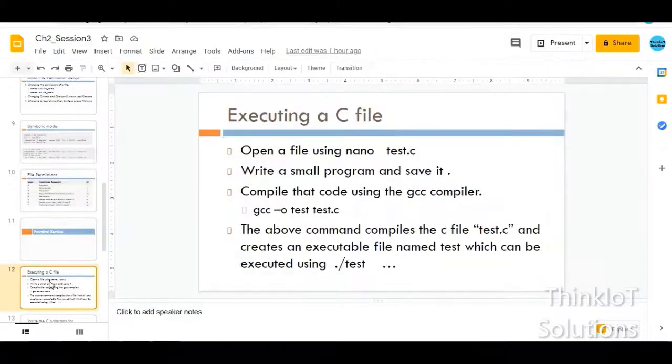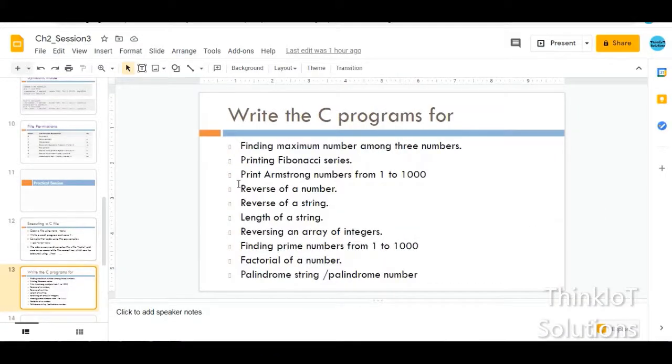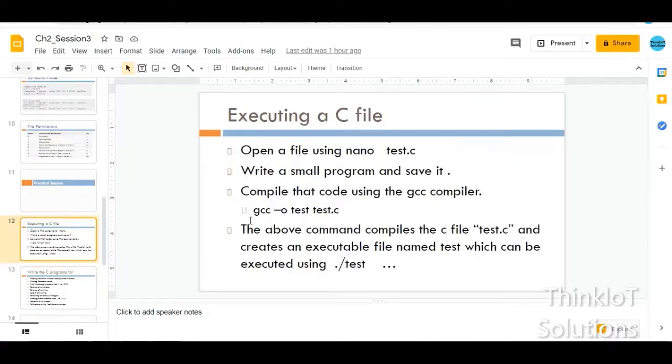So these are some of the programs that you can try, that is finding the maximum number among three numbers, or printing the Fibonacci series, or printing Armstrong numbers. These are all basic programs that you can type in your Amazon AWS instance, and then you can compile it using this particular GCC command, that is gcc space -o space the executable file name space the C file name that you have, and then to run it you just have to use ./test.